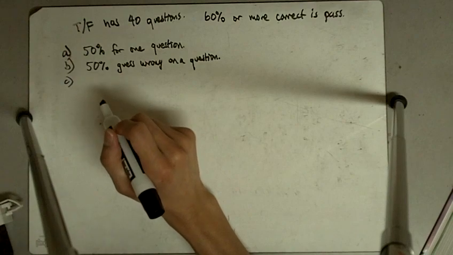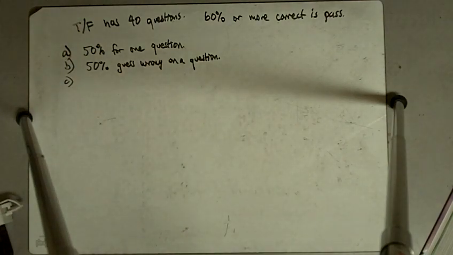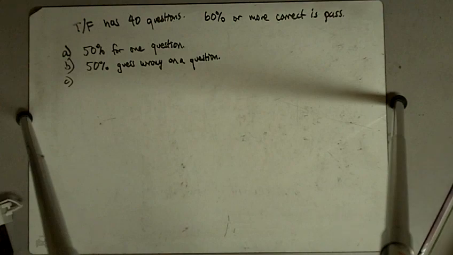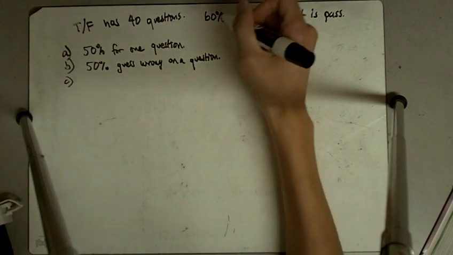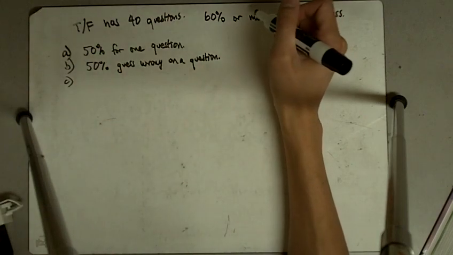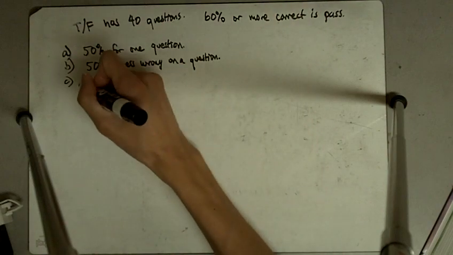Find the approximate probability that a person who is just guessing will pass the test. So here, we want to know the probability that we're going to get 60% or more. Let's check conditions.